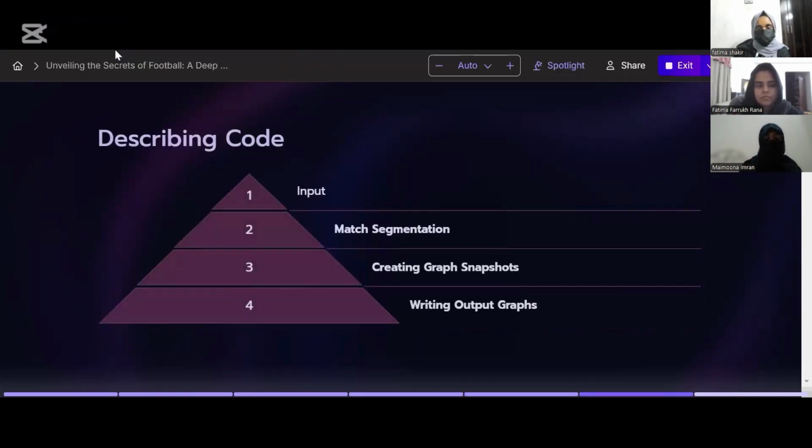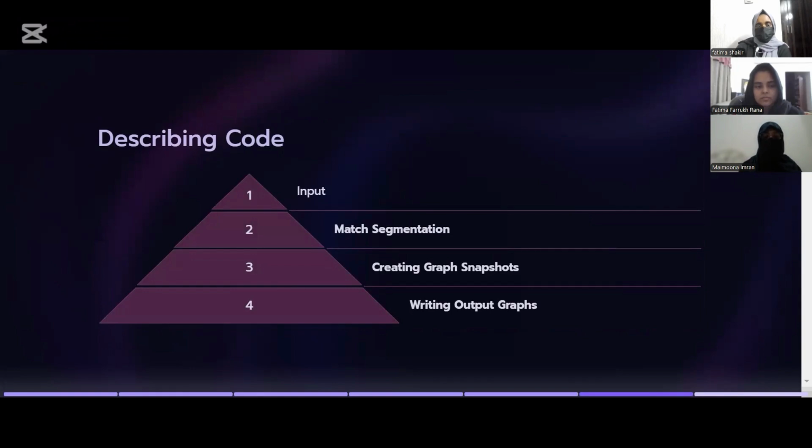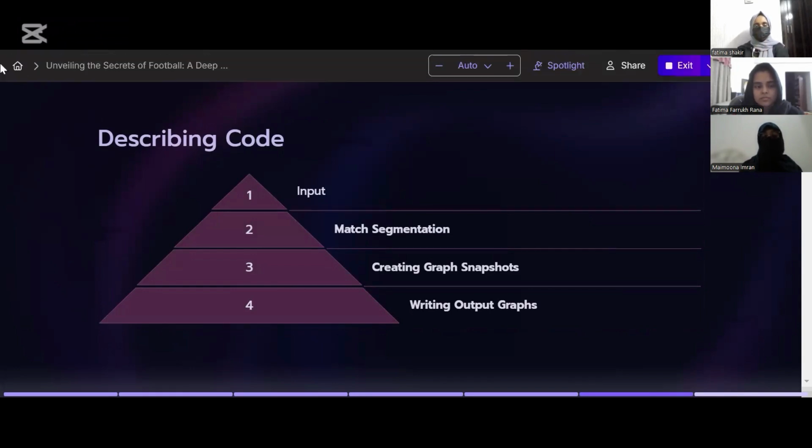Okay, so now I'll actually describe the code. So the first thing we did was modify the input. The first step involves reading the CSV file. A function modifies each row of the input, extracting essential attributes, which are time start, time end, sender ID, and receiver ID. This data is then stored in a structured format for processing.